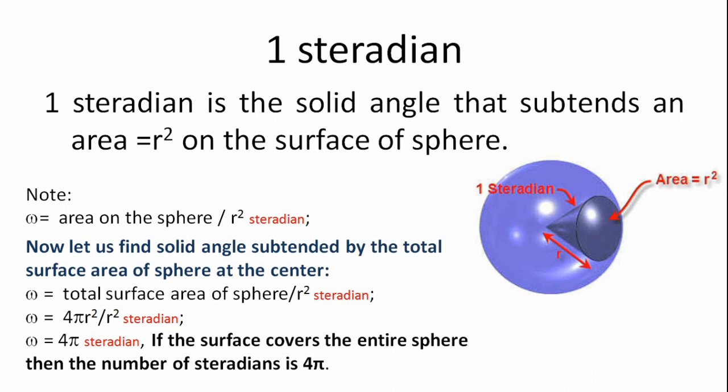So we get omega is equal to 4 pi steradian. So if the surface covers the entire sphere, then the number of steradian is 4 pi. That's all about solid angle and its unit steradian.